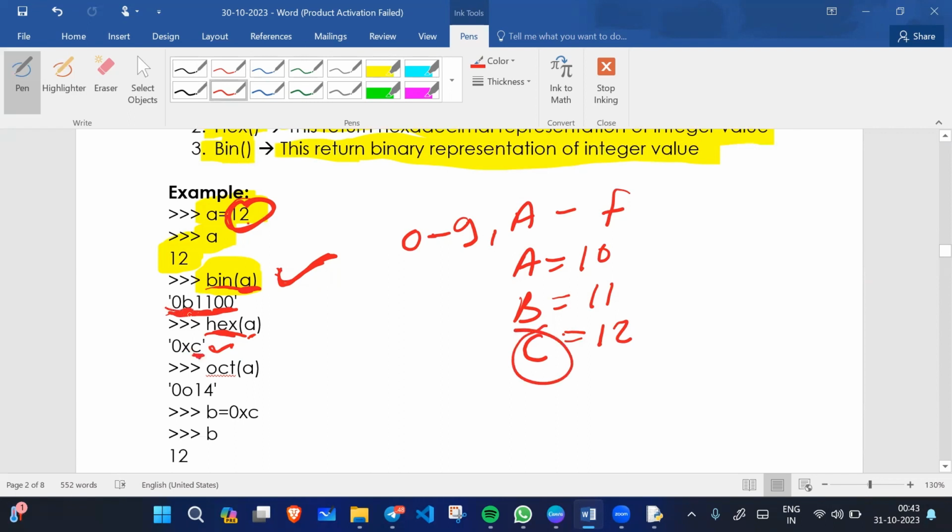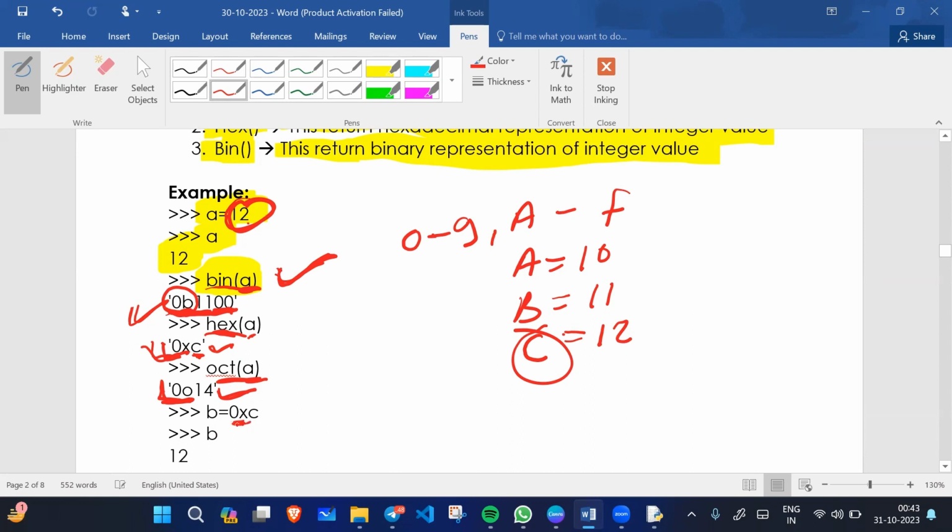0b is the prefix for us to know whether this value is decimal, octal or binary. So 0b represents binary. All right, 0x represents hexadecimal value, and 0o represents the octal value. So what is the octal equivalent of this? 14.